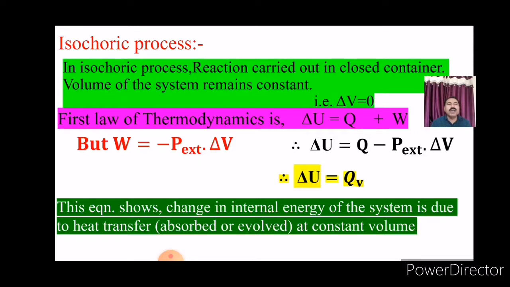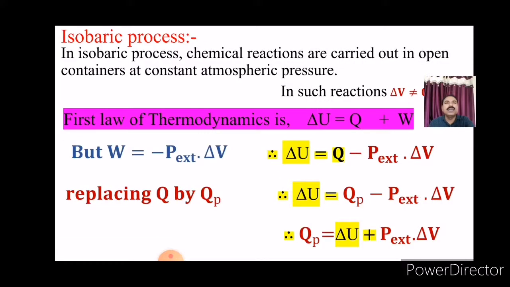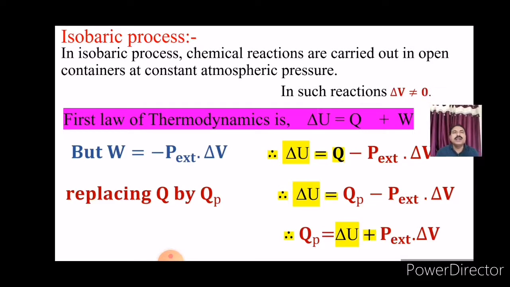Now, the last process, that is the first law of thermodynamics in isobaric process. In isobaric process, chemical reactions are carried out in open containers at a constant atmospheric pressure. That is delta P is equal to 0.